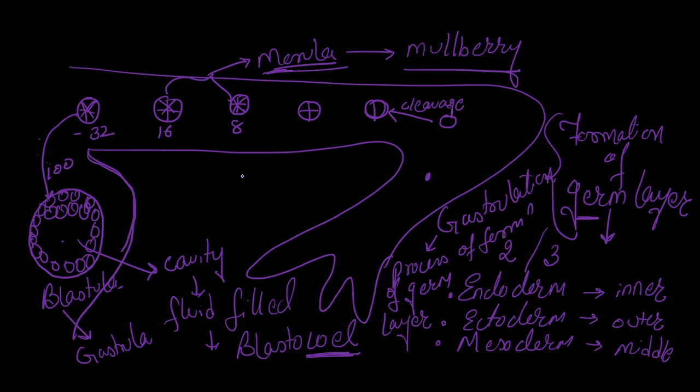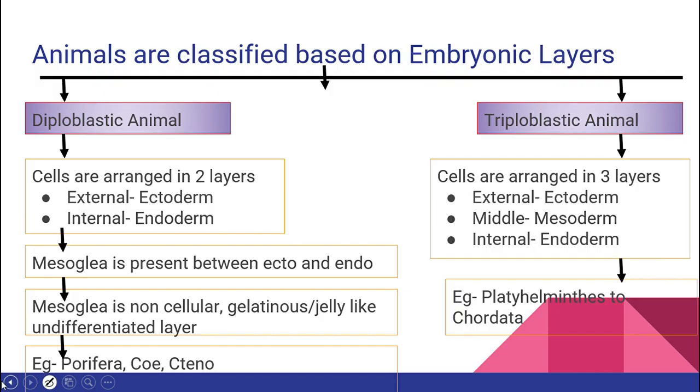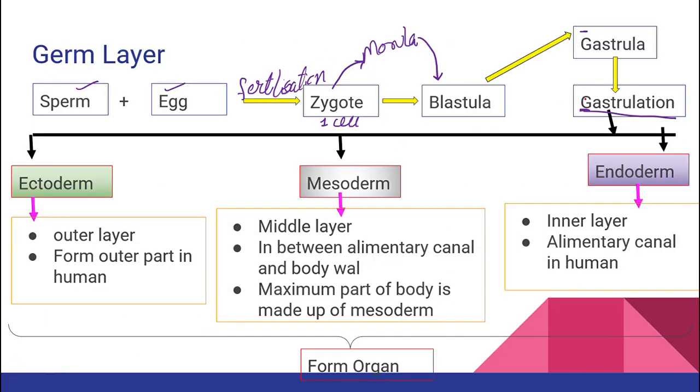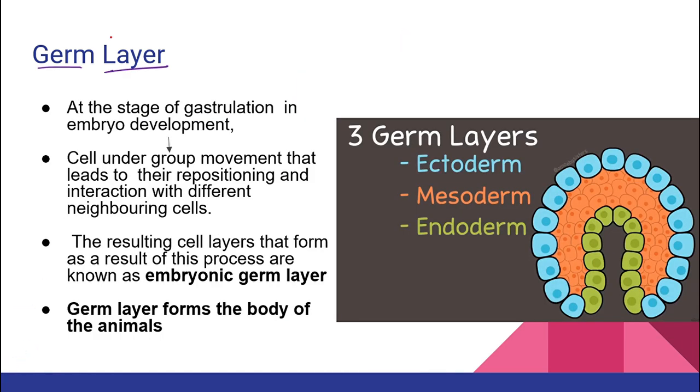What are germ layers, class? Germ layers are nothing but these cells are going to arrange themselves in such a way that it will become germ layer, and these germ layers are going to form your body. Right? Now, let's come back. So, see here class, through the process of gastrulation, these are the three germ layers. But let's see what we have written. See here class, at the stage of gastrulation, what is gastrulation? It is nothing but the process of formation of germ layer.